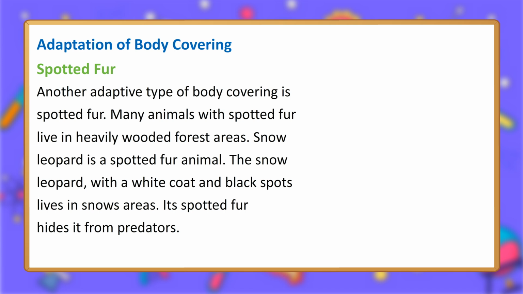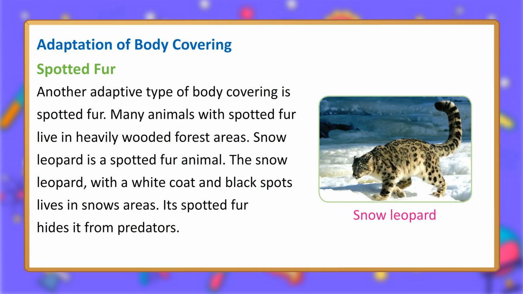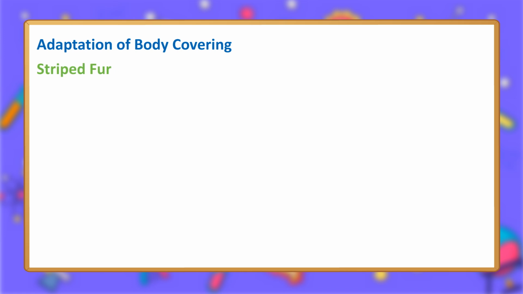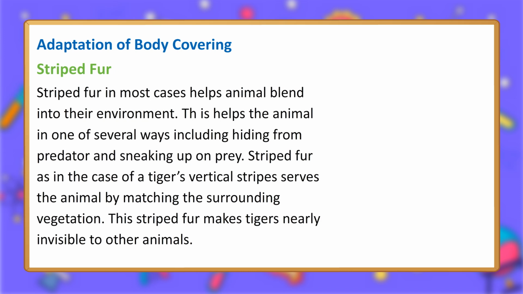Spotted fur. Another adaptive type of body covering is spotted fur. Many animals with spotted fur live in heavily wooded forest areas. Snow leopard is a spotted fur animal. The snow leopard, with the white coat and black spots, lives in snowy areas. Its spotted fur hides it from predators. Striped fur. Striped fur in most cases helps animals blend into their environment. This helps the animal in one of several ways, including hiding from predators and sneaking up on prey.